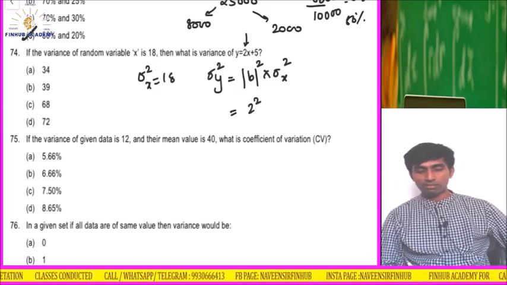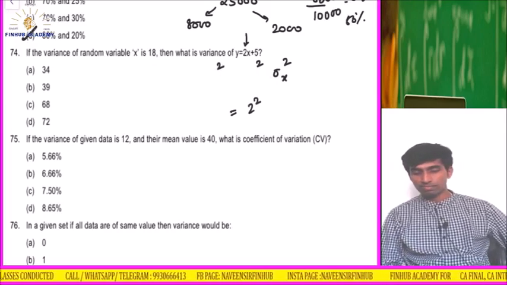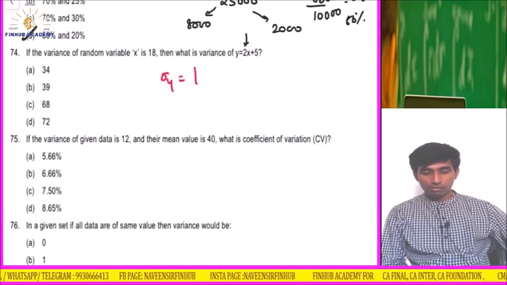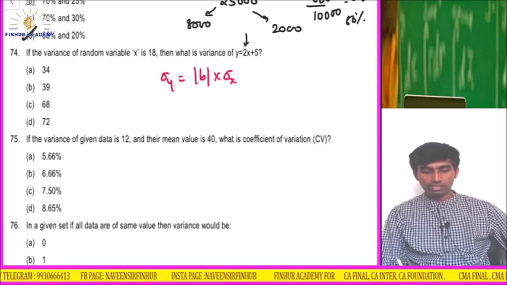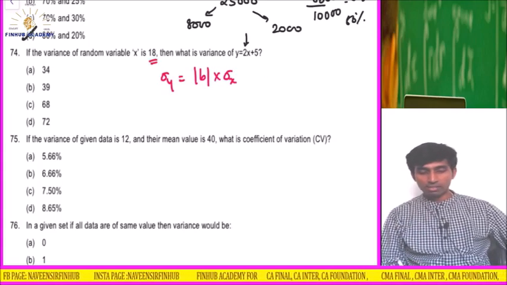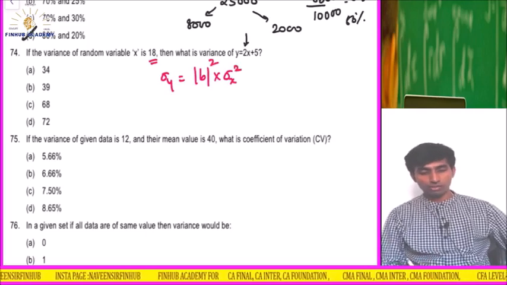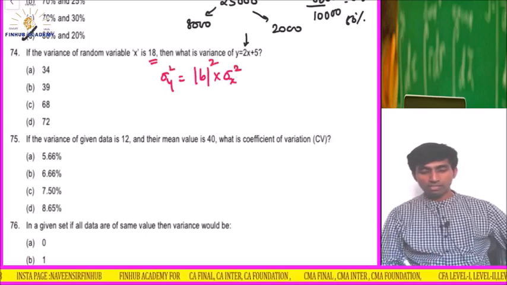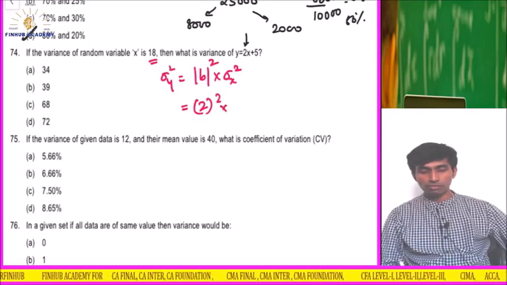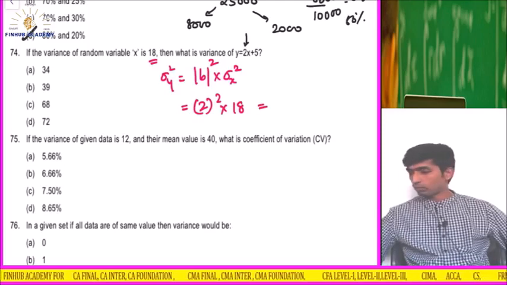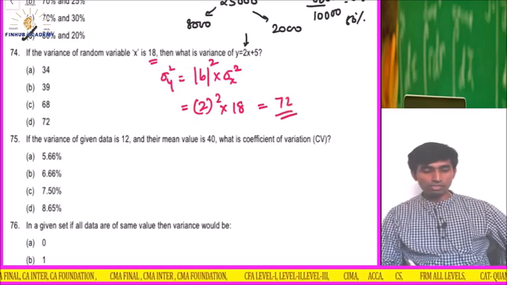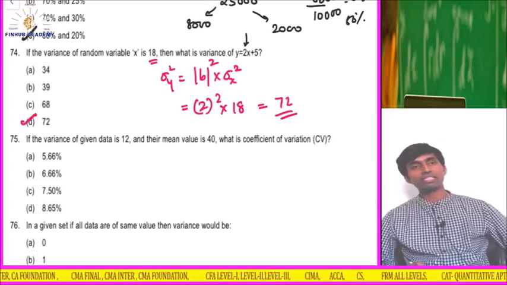Listen, one minute, let's go slow. I know that the standard deviation of y equals the absolute value of b into the standard deviation of x. I want variance, and the variance of x is given, 18. So square this also. So variance of y: b is 2, 2 square is 4, into variance of x which is 18. So 4 into 18 is 72. So the variance of y is 72. Very easy part.